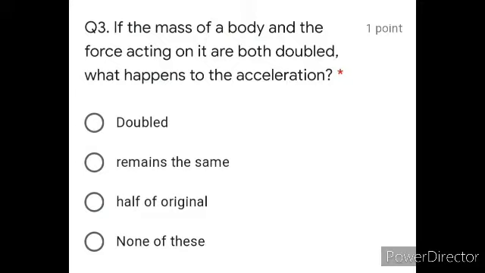If you double the force, it will be 2F, and the mass is also doubled, so 2m multiplied by a. We have 2 on both sides, which are going to be cancelled out, and there's going to be no change. So your answer is that the acceleration is going to remain the same.